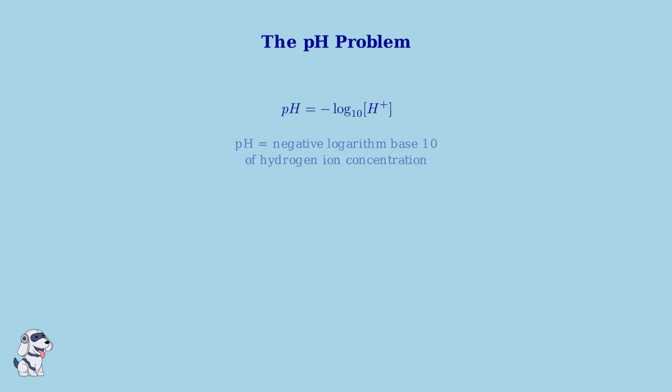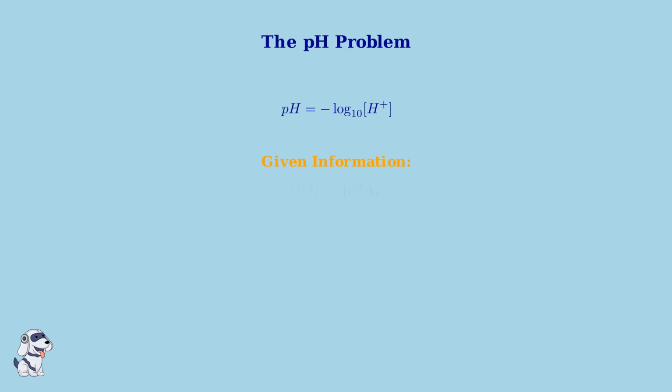The pH of a solution is calculated using this logarithmic formula. pH equals the negative logarithm base 10 of the hydrogen ion concentration. This formula is fundamental in chemistry because it helps us measure how acidic or basic a solution is.